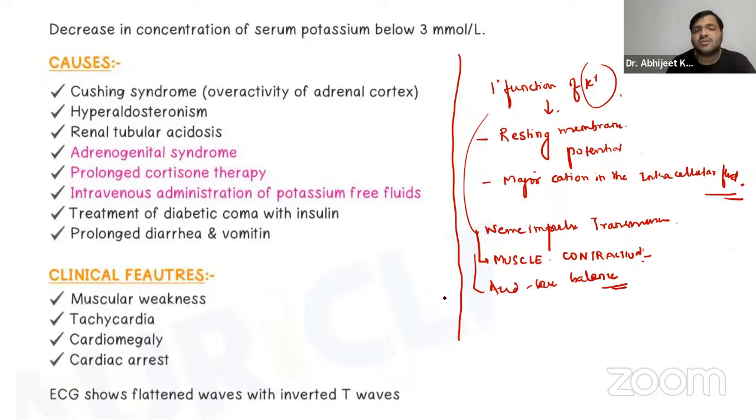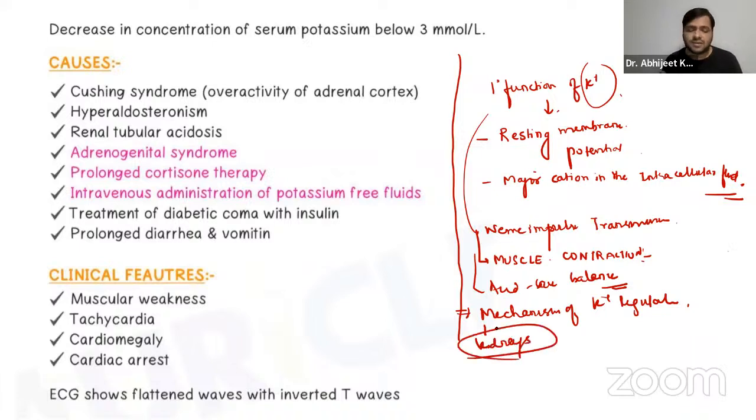Now, the mechanism of potassium regulation. Although it's a part of physiology, remember, guys, the very first one is the kidneys only. Potassium is basically filtered by the kidneys.